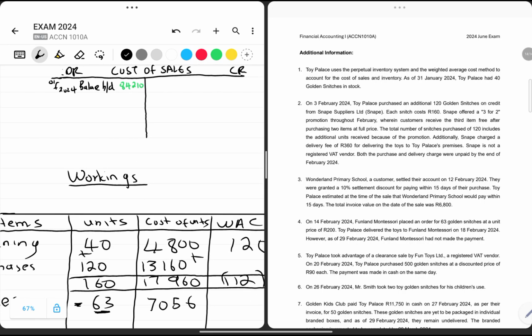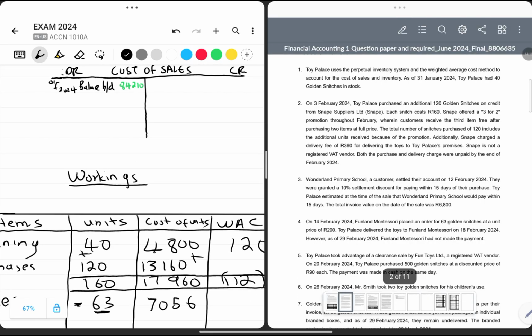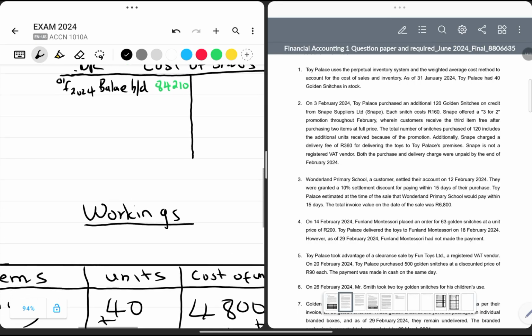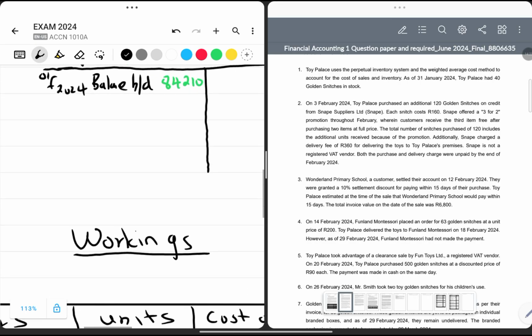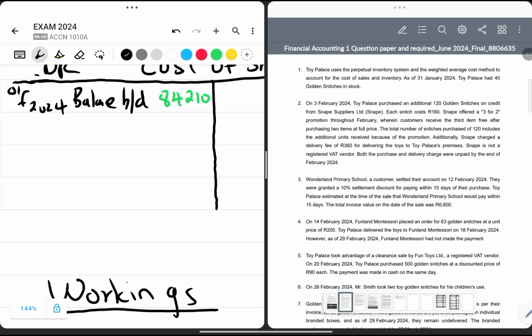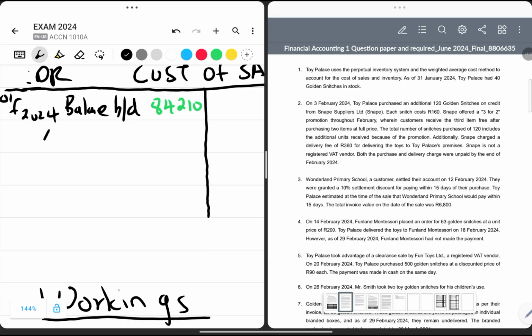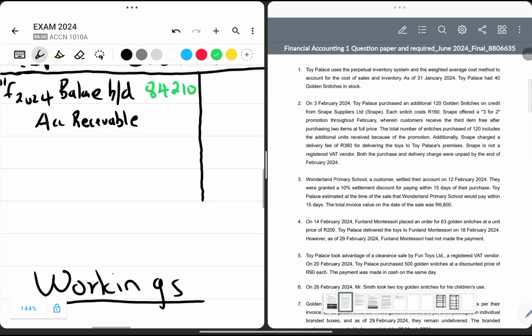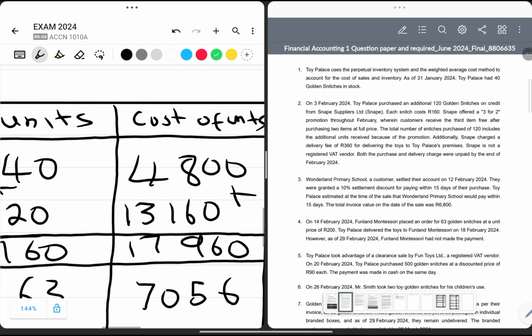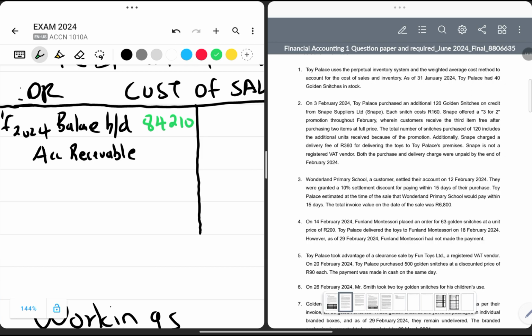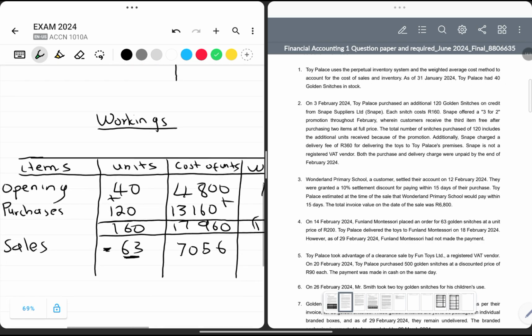So we can go back to update our cost of sales account. As we provided a sale, we need to also account for the sale as we are using the perpetual inventory system. At this point, because we sold on credit, we know that the relevant corresponding account will be what? So it will be accounts receivable, by the value of 7056, because this is the cost of selling.